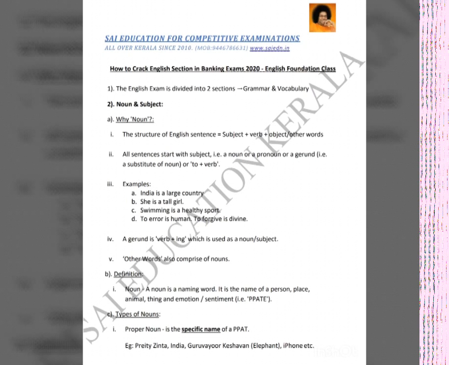To err is human, to forgive is divine. This example comprises two sentences. What is the first sentence? To err is human. What is the subject? The subject is to err. Err means to make a mistake, right? So here the subject is to err. So to plus verb err, right?